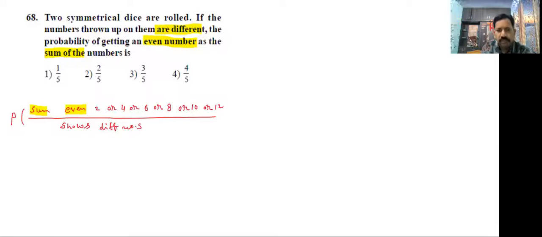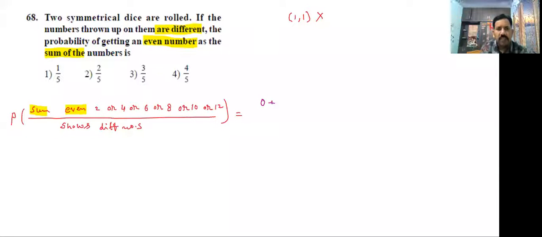Now, the probability of getting sum 2, what are the chances? 1 comma 1, only one chance. But here we need different numbers, and here we are getting the same numbers. This is not considered. So for sum 2 we are getting 0 events, because we need different numbers. So the first one is 0.